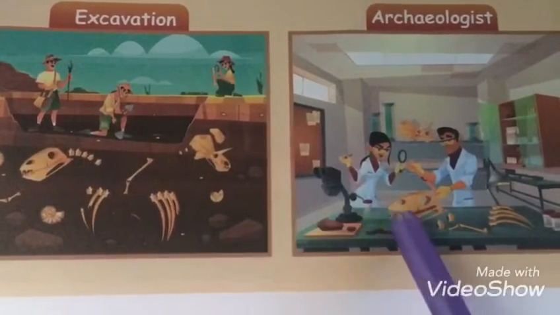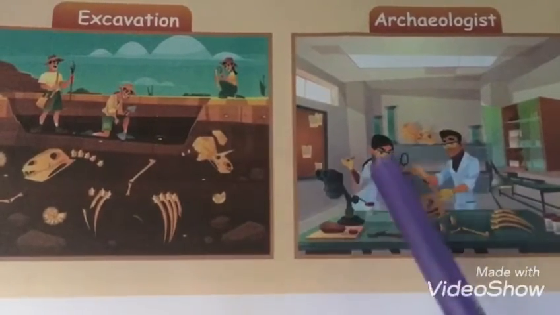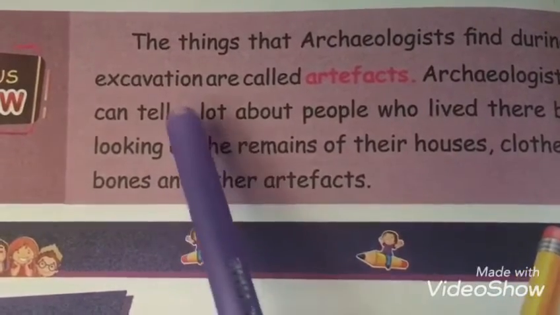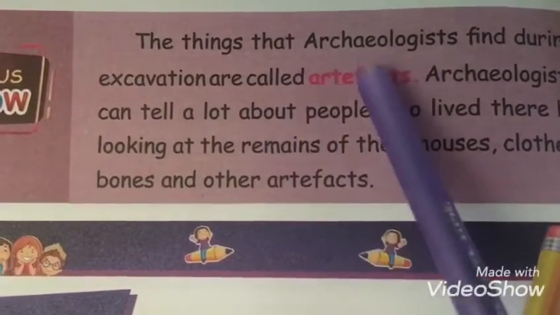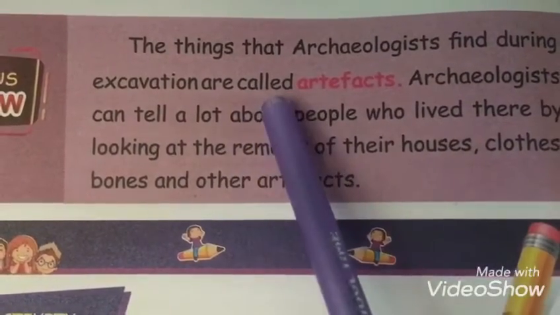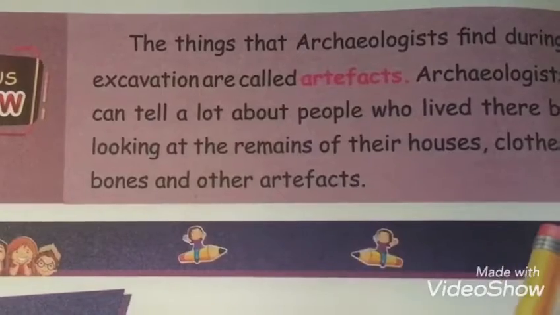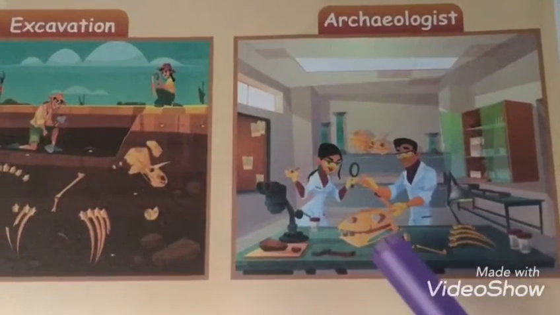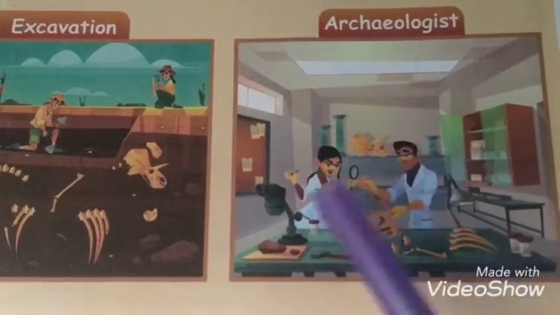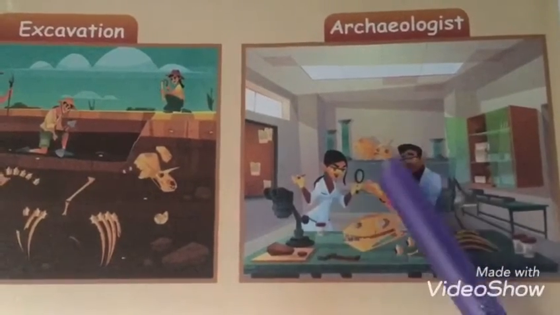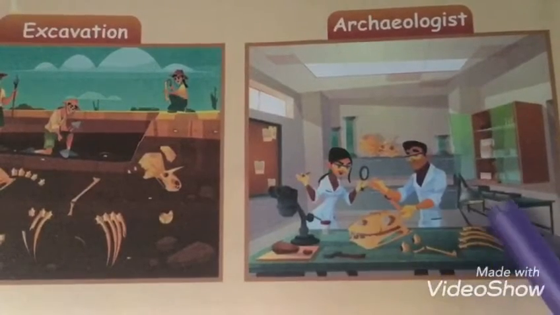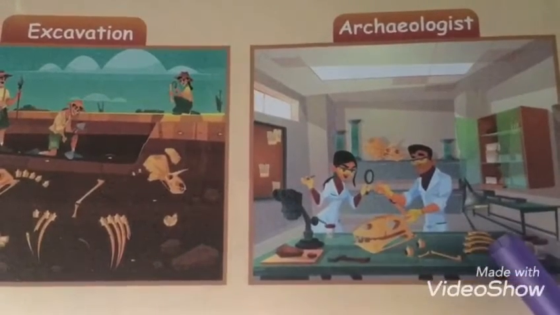So it is excavated by the archaeologist and they are testing these materials. The things that archaeologists find during excavation are called artifacts. See this image. These are all the things which the archaeologist found during the excavation process. So these materials are called artifacts.